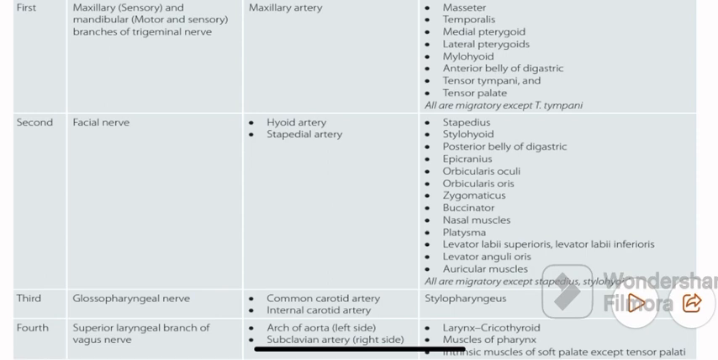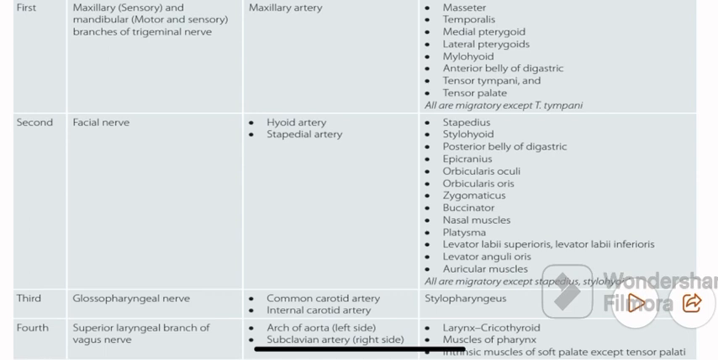So the arterial supply is the hyoid artery and stapedial artery, while the nerve is the facial nerve, which is the seventh cranial nerve, and the muscles that arise are stapedius, stylohyoid, while others are the muscles of the eye, that is orbicularis oculi and orbicularis oris. Then other muscles of the face, that is buccinator, platysma, nasal muscles, and others are levator labii superioris and inferioris, levator anguli oris and auricular muscles.